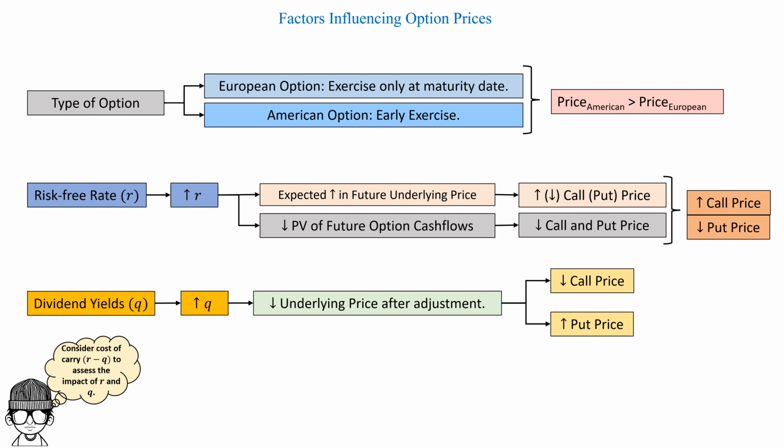Now, when we're considering the impact of the risk-free rate and dividend yields, it is best to consider the cost of carry, which is the cost of holding the underlying asset. And in this case, that's the risk-free rate minus the dividend yield. So it's best that we consider this cost of carry to assess the overall impact of change in risk-free rates and change in dividend yields.